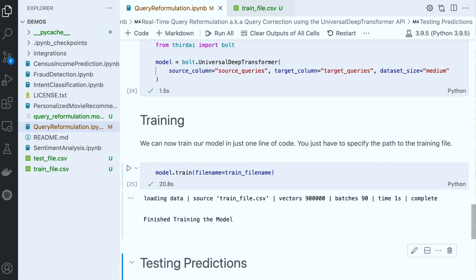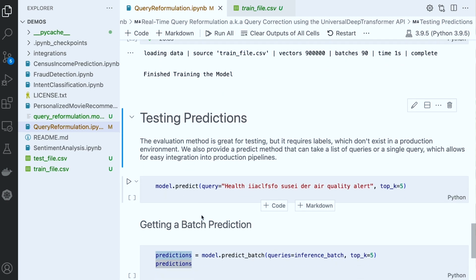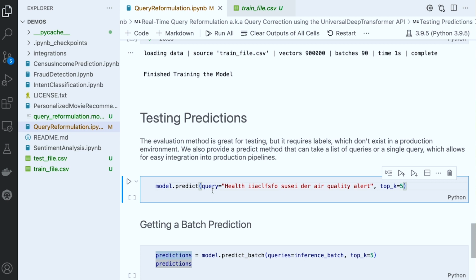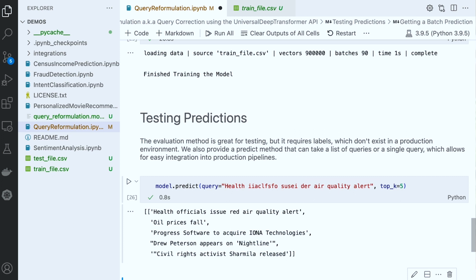As you can see, on a dataset that is close to 1 million samples, we are able to train really fast. And now that we have a trained model, we can predict on a single input sample to get the top K recommended query formulations as follows. So we just call model.predict and pass in the query that we want to reformulate and specify the number of reformulations that we need. As you can see, although our input query has a lot of noise, we're still able to get very close reformulations that actually make sense in the English language.